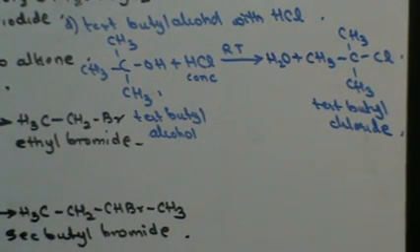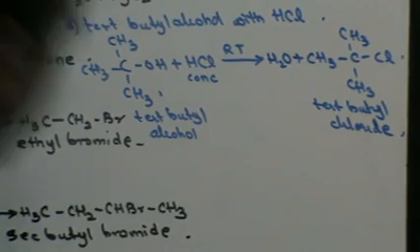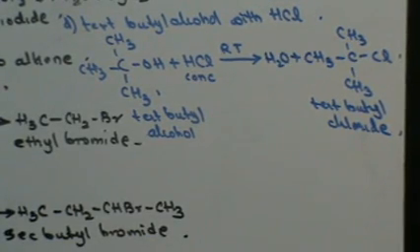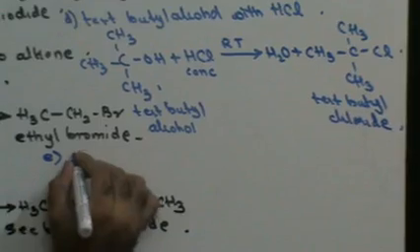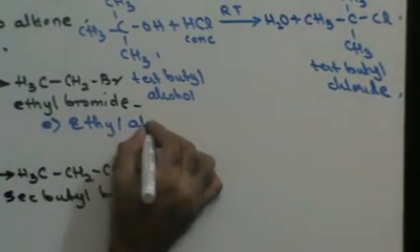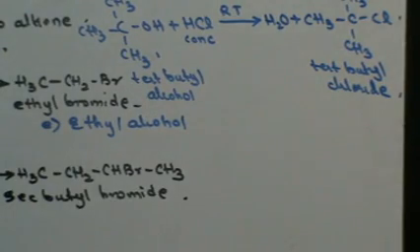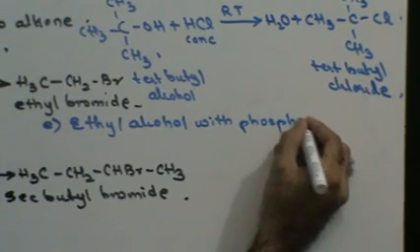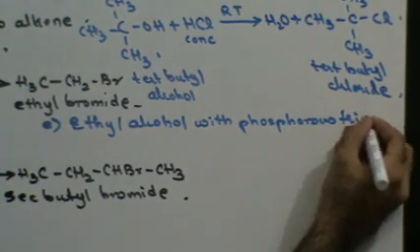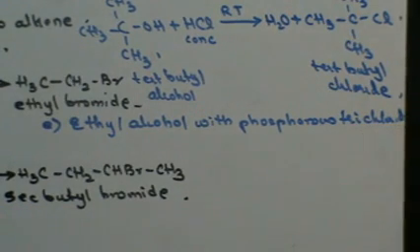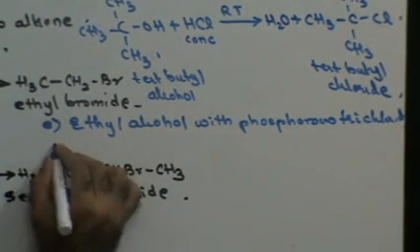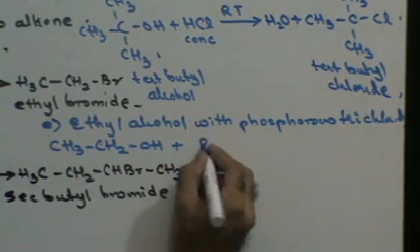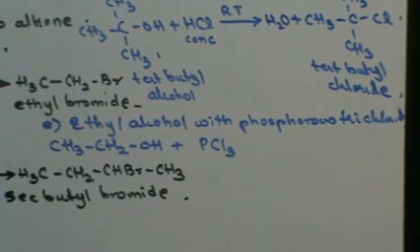Now I could still use alcohol in other forms. Suppose, what happens when ethyl alcohol reacts with phosphorus trichloride? Ethyl alcohol, CH3CH2OH, with phosphorus trichloride, PCl3.